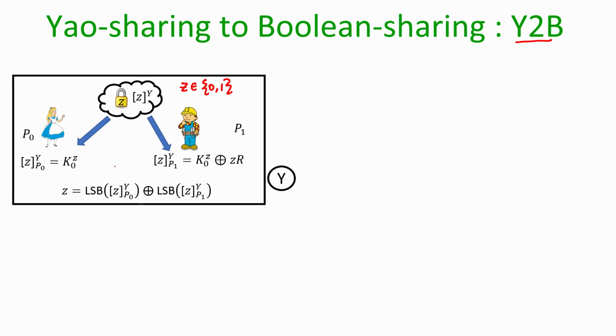Namely, the share for Alice is the 0 key and the share for Bob is the key corresponding to the actual value of z, and the permutation bits of Alice's share and Bob's share, if we XOR them, give us the value of z. That is the relationship.